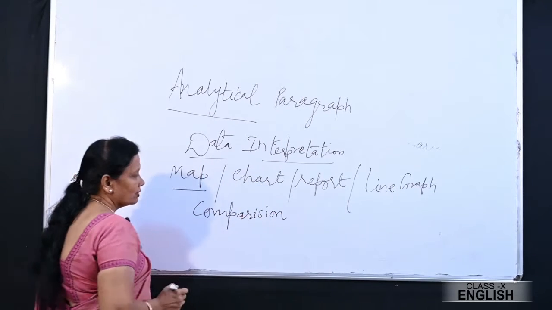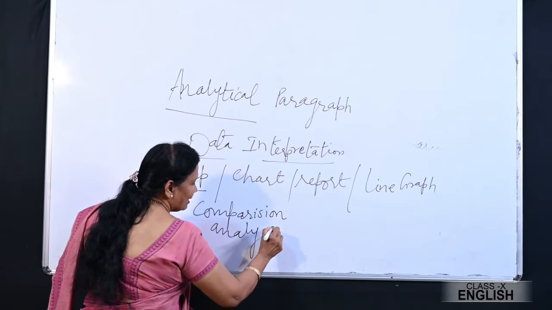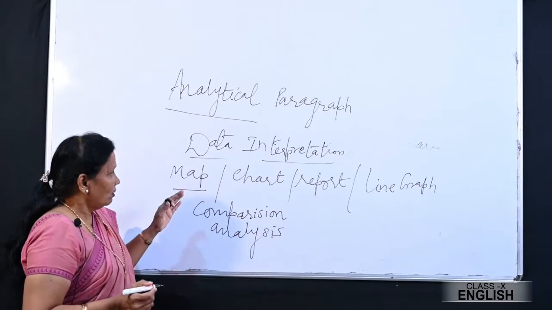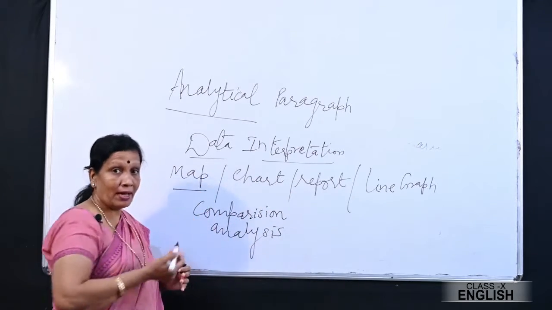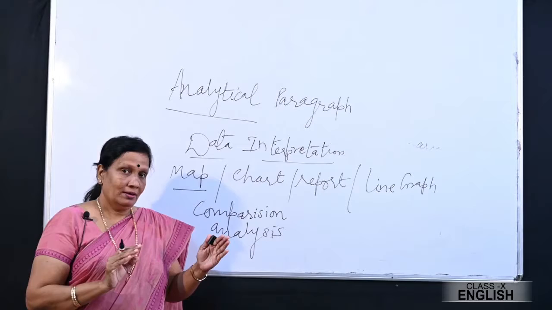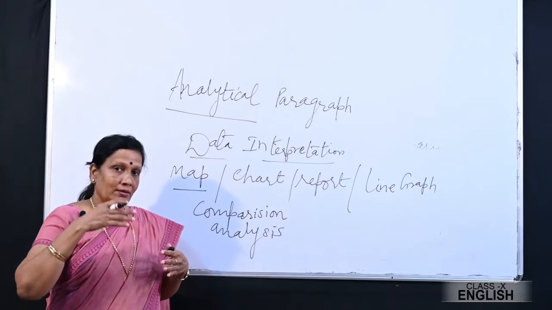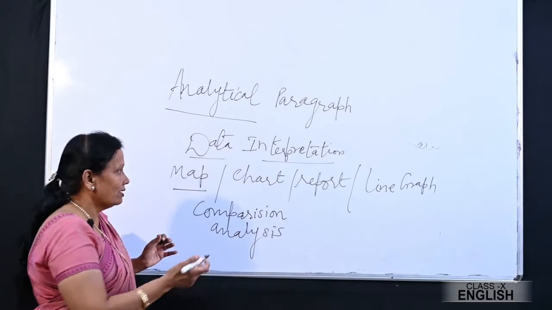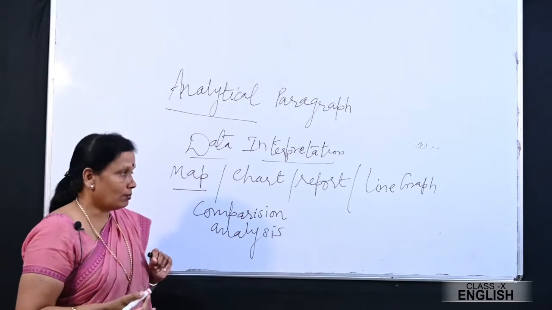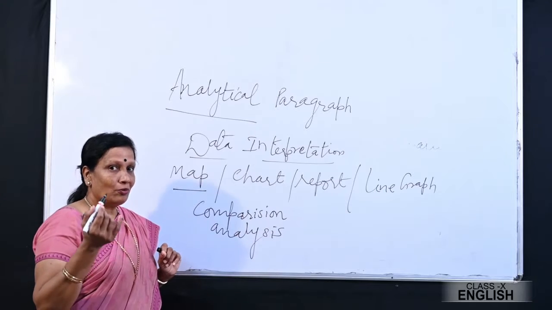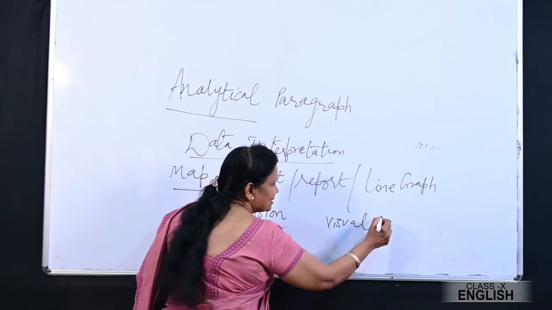consists of comparison and also analysis, right? When information or facts are given to you in the form of a chart, report, line graph or map, you look at the facts, and these facts could be visual also, and sometimes verbal cues. Because these are line graph, map, bar graph and histogram, pie chart, right? I know you're familiar with pie charts. So all of them are visual stimulus